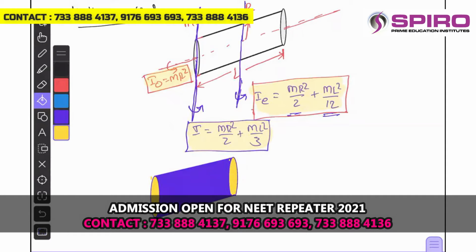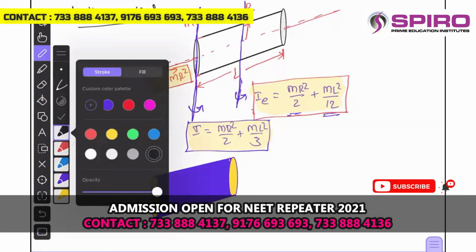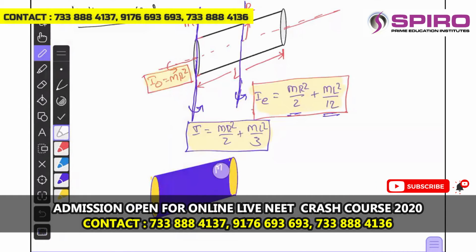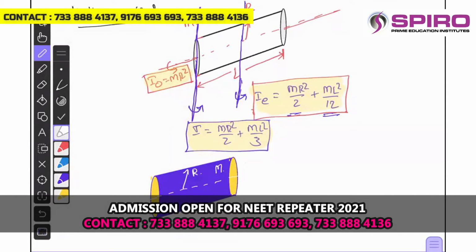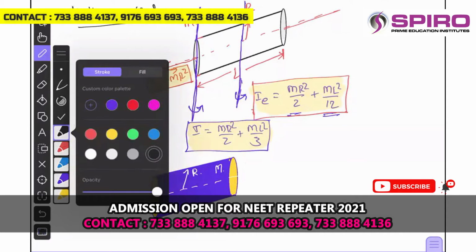Okay, and suppose its mass is m, and its radius also, this is the axis, and this is the radius as usual, r. Okay, this is the solid cylinder.